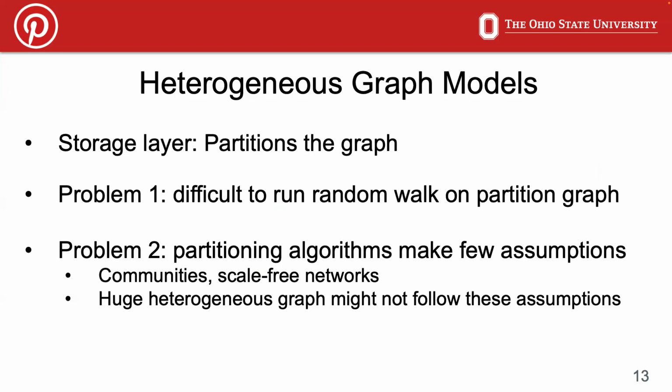The first problem is it's extremely difficult to perform long random walks for nodes that lie on the periphery of the partitioned graph. And the second problem is that the graph partitioning algorithms often rely on heuristics such as edge cuts and vertex cuts to identify the communities. The underlying assumption in these algorithms is that there exist a small number of tightly knit communities and the network follows a power law degree distribution. However, when operating on a billion scale heterogeneous graph, we don't know if these assumptions hold or not.